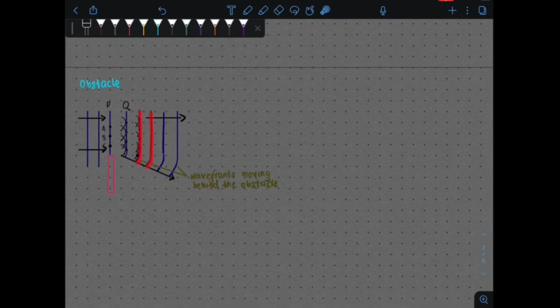As you're producing the wavefront, dia akan bend dekat bahagian dia bertemu dengan obstacle itu. Okay, yang penting kita kena faham konsep Huygens principle dekat sini, iaitu you're going to have a source and then you're going to produce a wavefront, and then every point on the wavefront is going to act as a new source, and then dia akan produce tiny wavelets, and then the tangent of the wavelet is going to produce a new wavefront, and the process continues.